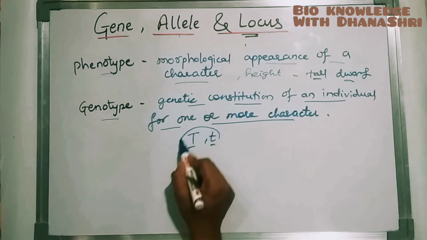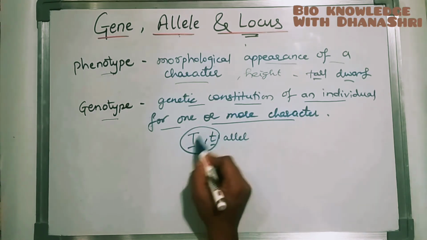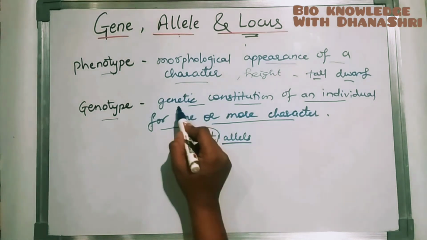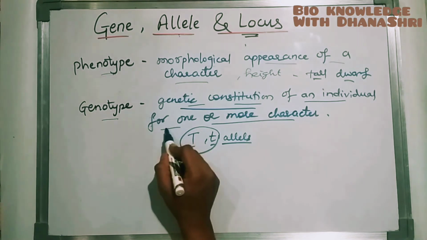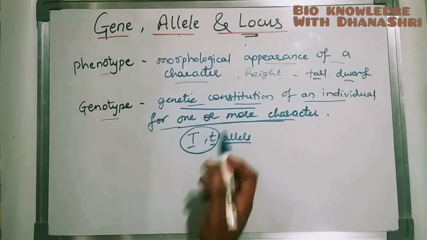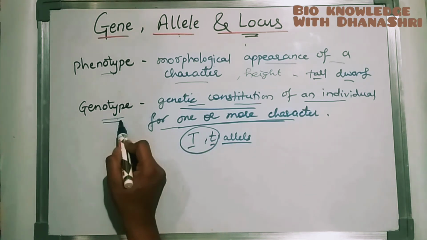It is a gene, with alleles. It is one gene, but the alleles are two, capital T and small t. The genotype is the genetic constitution of an individual for one character or more characters, the genes and alleles present in it. That is called a genotype.